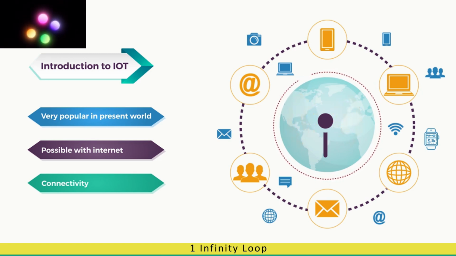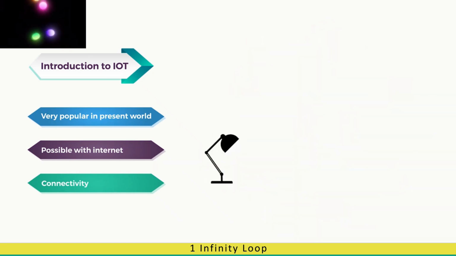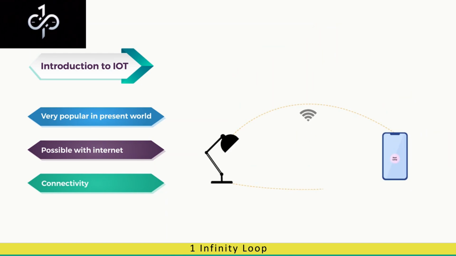their predecessors. A very simple example of IoT can be seen around us when someone controls a light bulb using his or her mobile. From this application to the smartwatches that we wear, IoT has advanced very quickly.